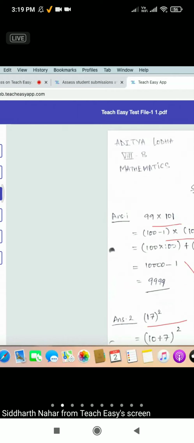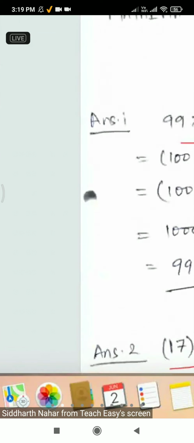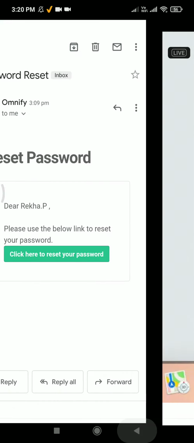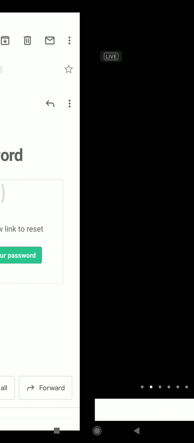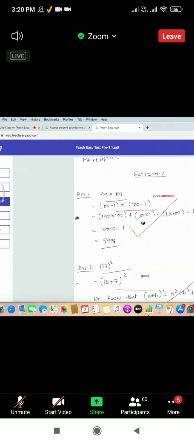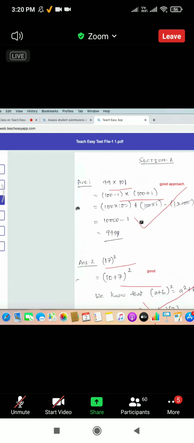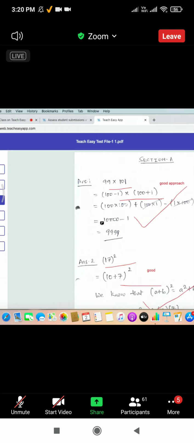Now, if you want to zoom in on the file, you can. There is an option where you can zoom in if something is not visible to you. A lot of teachers have actually asked for this, and this is a great feature that will help all the teachers here.